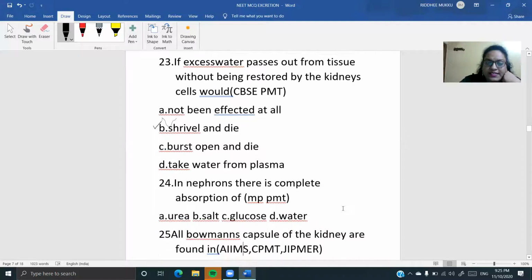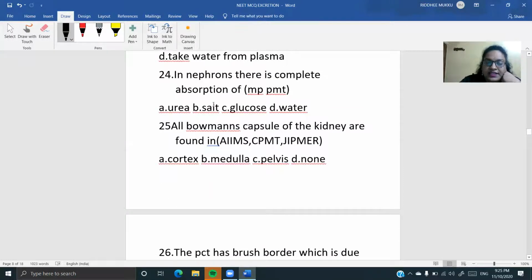Okay, the next one is, in nephrons there is complete absorption of... हमने ये देखा था. किसको वो पूरा का पूरा absorb कर लेता है बताइए? Your option is going to be glucose. Okay children, the option is going to be glucose. आपने देखा था कि ग्लूकोज आपका पूरा का पूरा absorb हो जाता है. Okay, so in nephrons there is complete absorption of glucose.